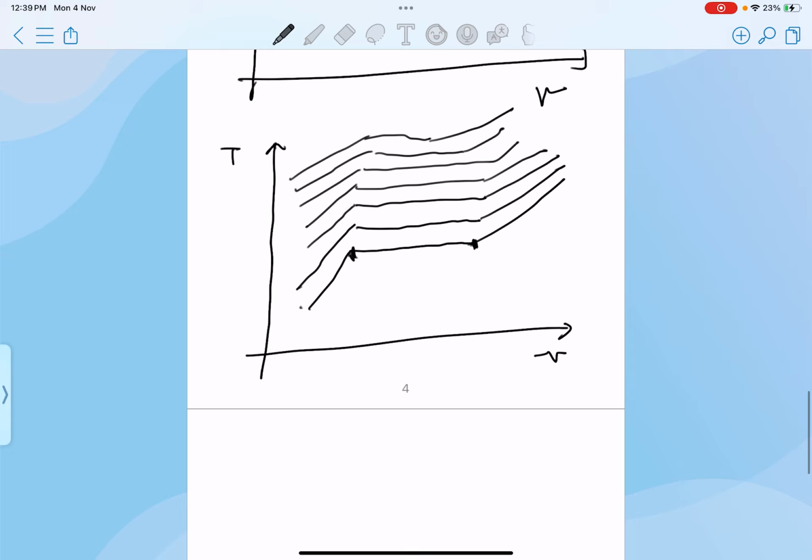See over here. So this is what we call the critical pressure and also the critical temperature. By plotting this line, I'm actually going to be able to draw what we call a saturation line.